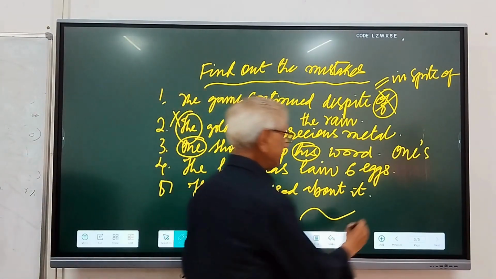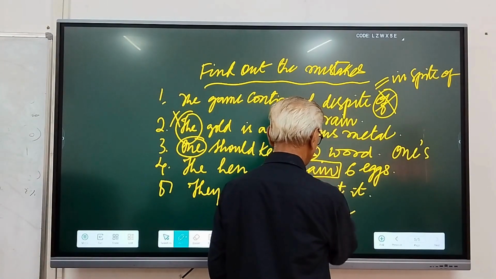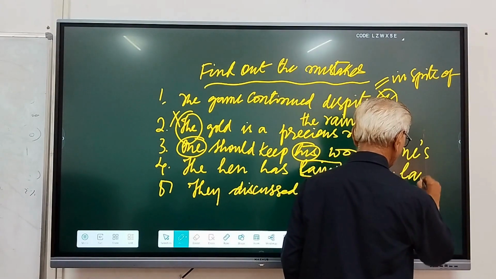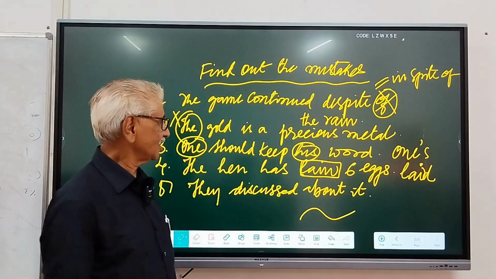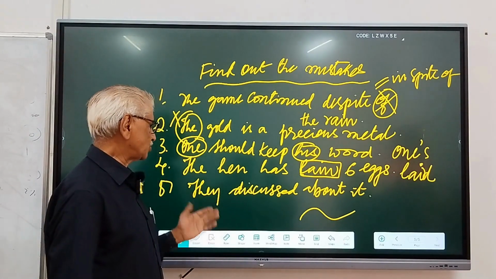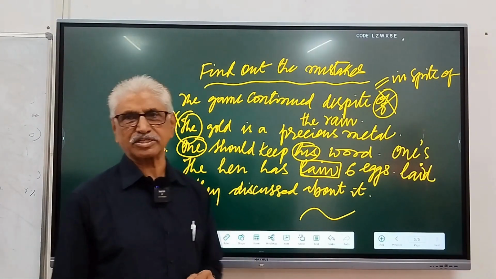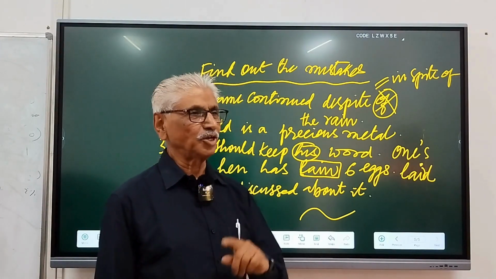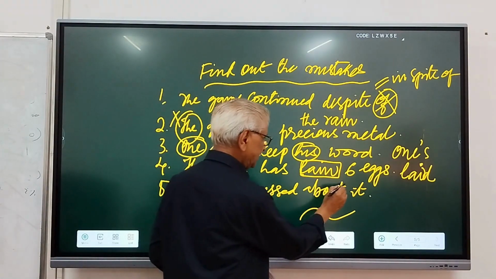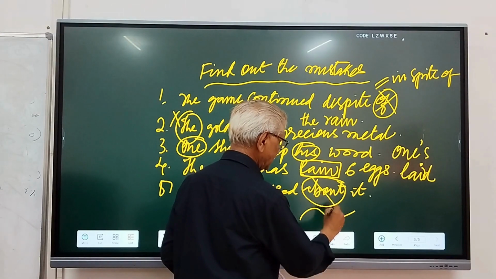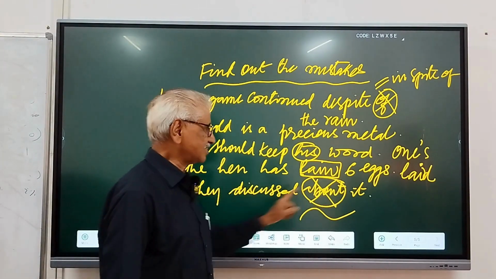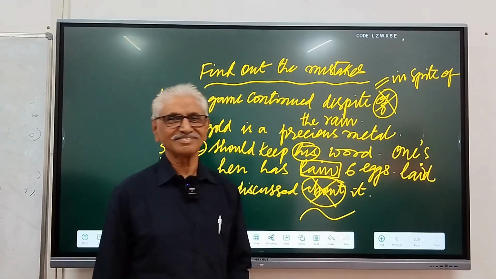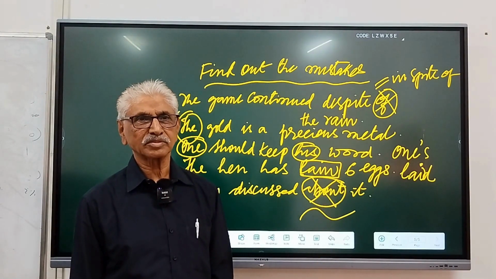Next: the hen has laid 6 eggs. Laid. The V3 form is laid, not lain. The last one: they discussed about it. No, discuss does not take the preposition about. They discussed it. Any doubt? No.